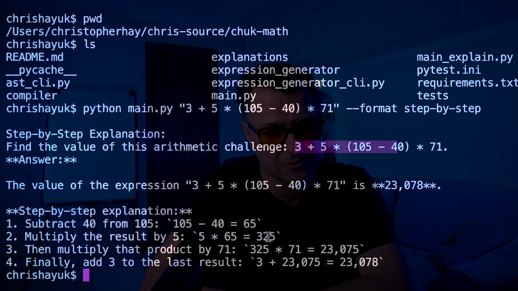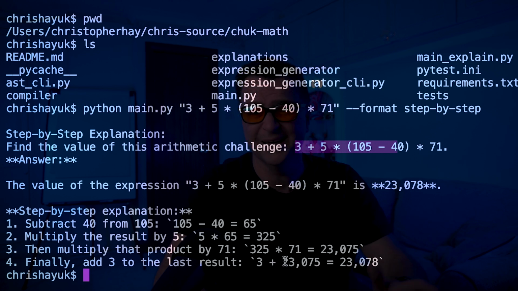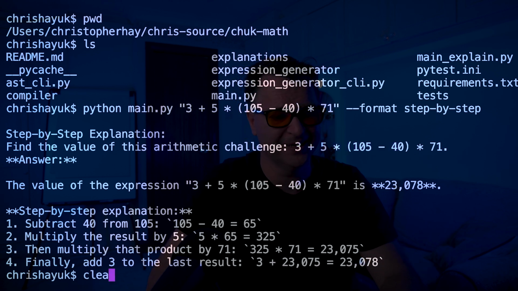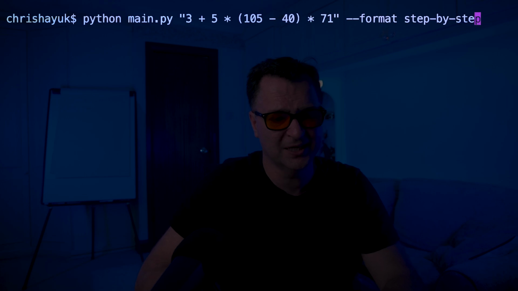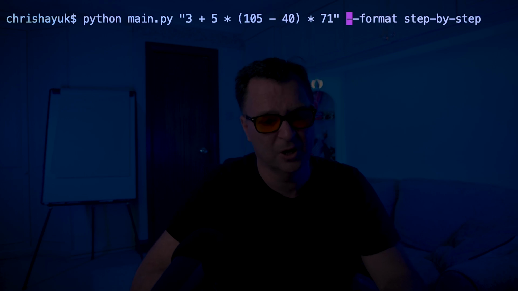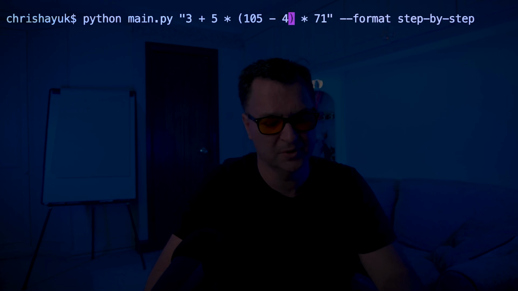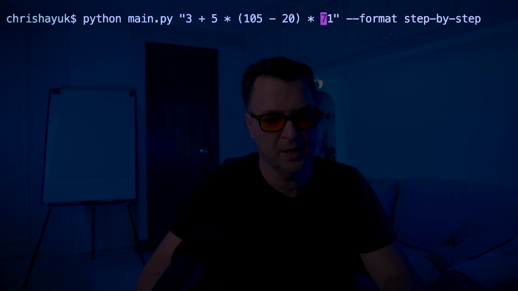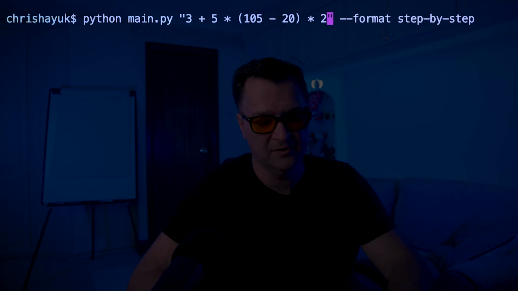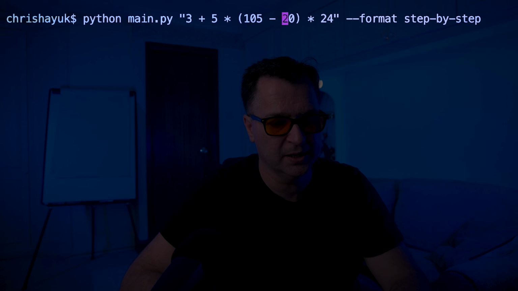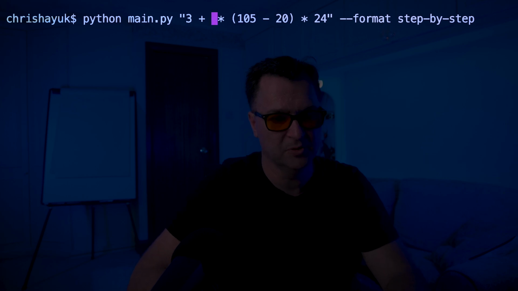Multiply the result, so 325. Then multiply by the product, gets 23075. And then add on the 3. And it's completely accurate. And again, I can do the same. I can change that. So rather than doing 105 minus 40, I can maybe say minus 20. We'll multiply that by 35, 25 or 24 will be fine. And we can change some of these numbers, 3 minus 2.